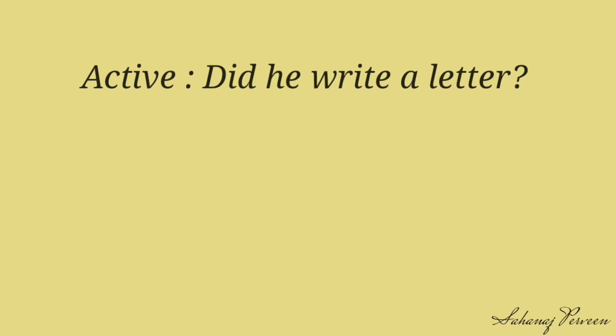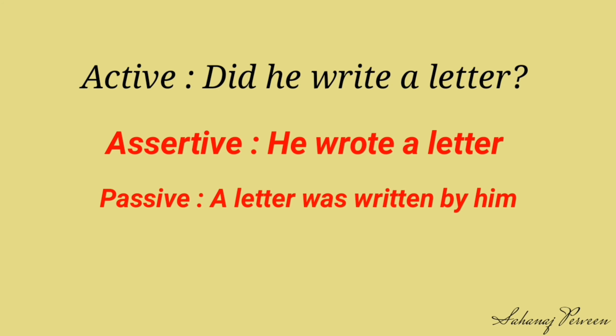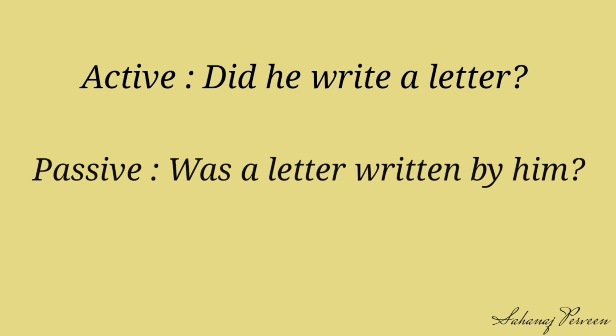Look into the next example. Did he write a letter? Converting it into assertive, it becomes: he wrote a letter. Applying the next 5 steps, it becomes: a letter was written by him. Finally, converting it back into interrogative, it becomes: was a letter written by him?